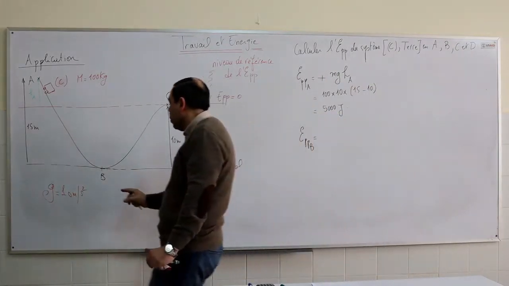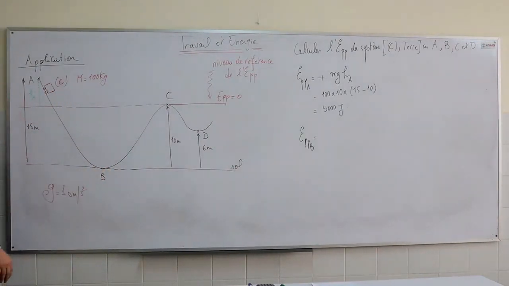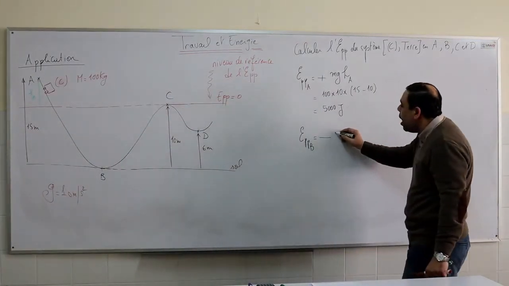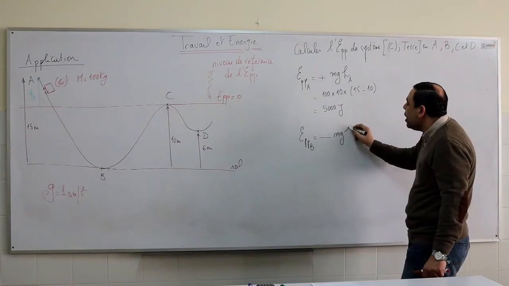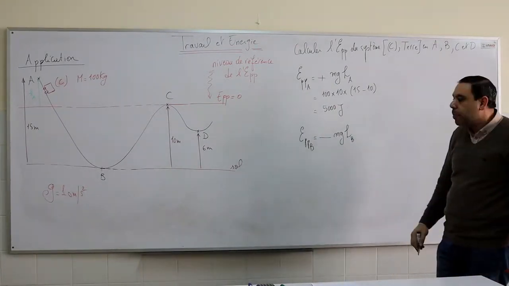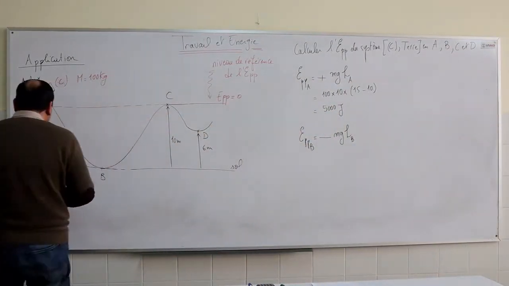Now for the gravitational potential energy at B. Point B is below the reference level. That is to say, the gravitational potential energy at B should be expressed as minus mghb. The height of B, hb, is measured from the reference level.